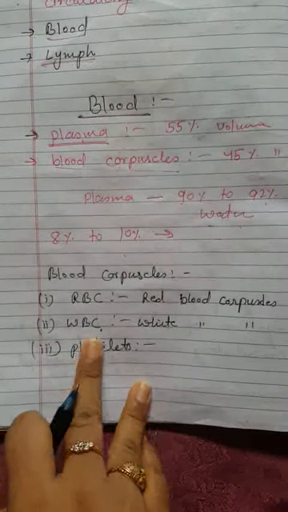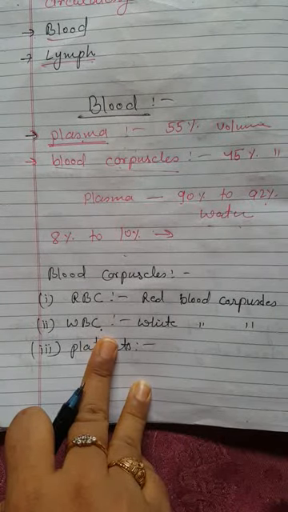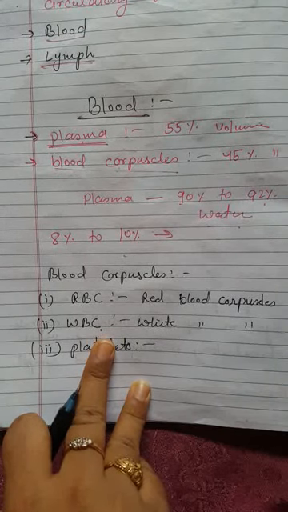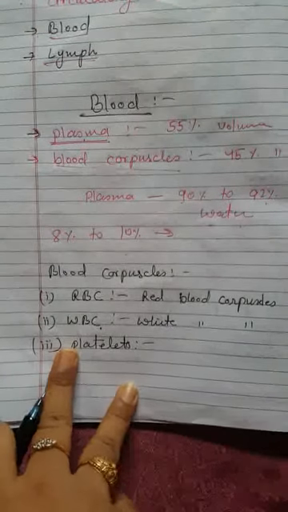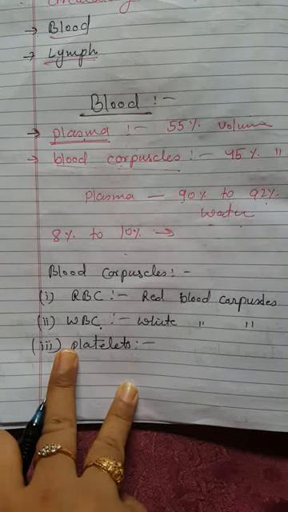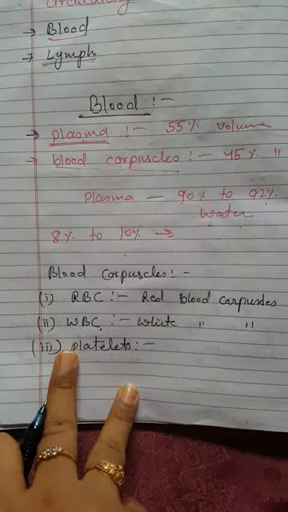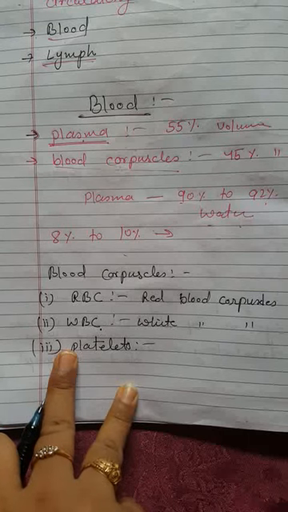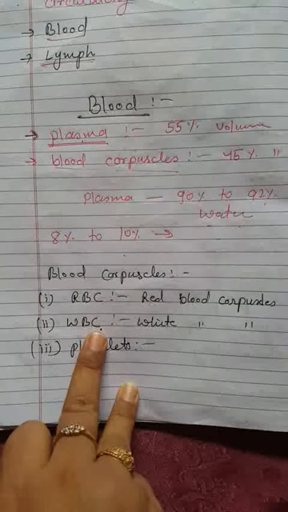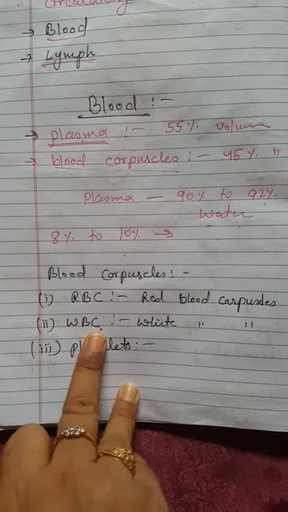WBC, or white blood corpuscles, manufacture antibodies which fight against disease-causing germs, and they are also responsible for immunity. If we say that someone has good or high immunity, that means they have good WBCs. If someone has less immunity, these people lack WBC. In fact, WBC are called the soldiers of the body. They are also manufactured in bone marrow, like the RBC.